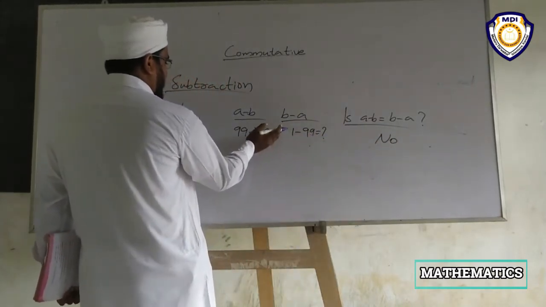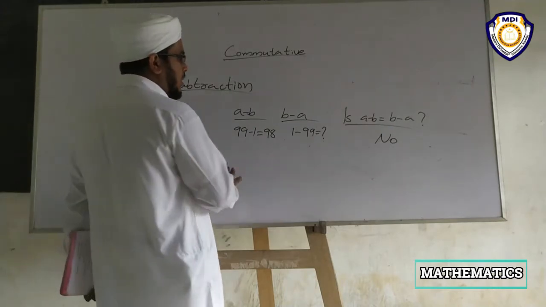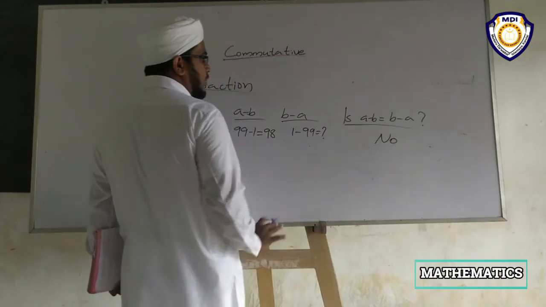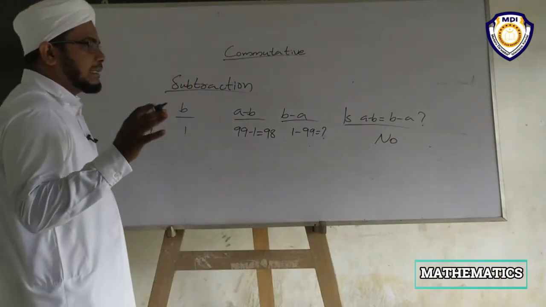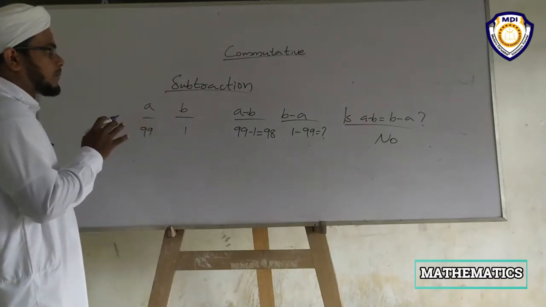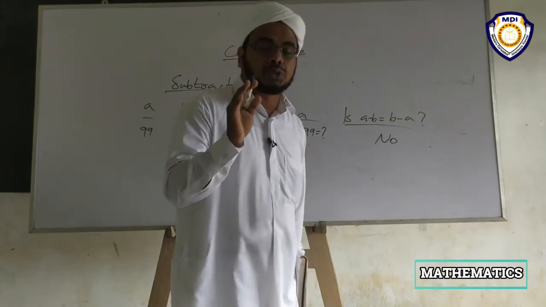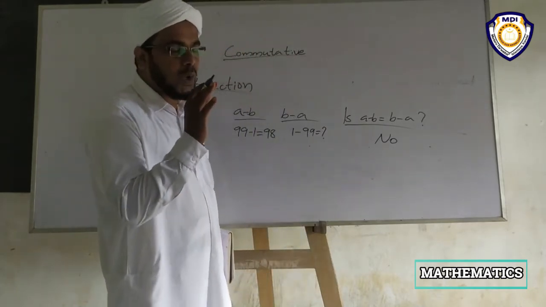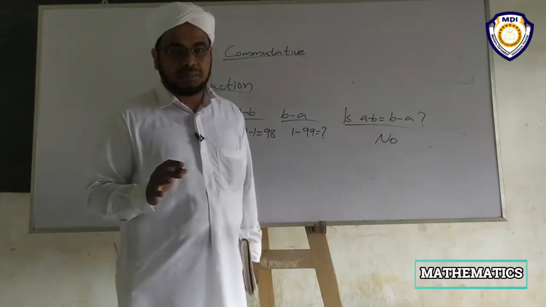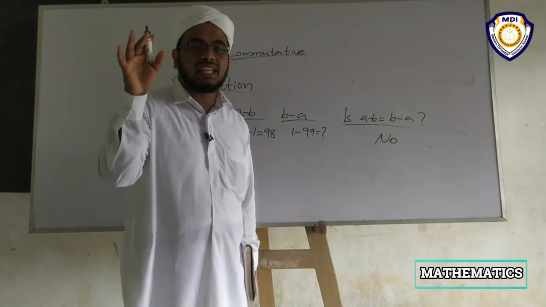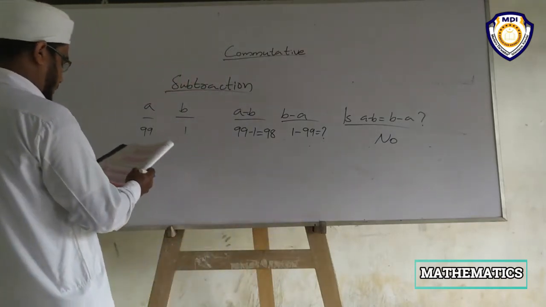Here one is a whole number, the other is not a whole number. They are entirely different. So we can say simply, in subtraction, the commutative property does not hold true. It does not hold true for the operation of subtraction of any whole numbers.